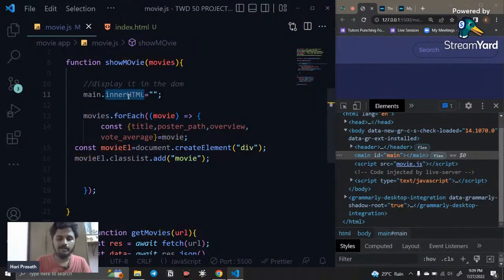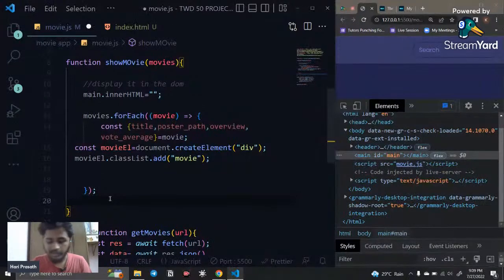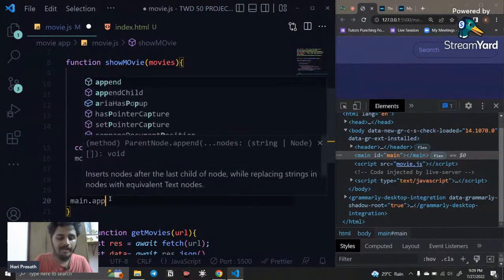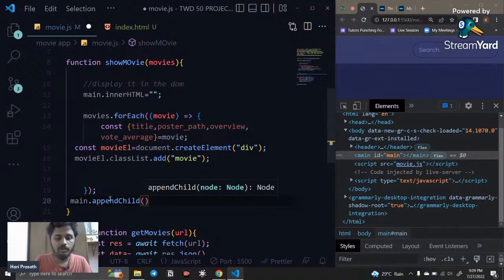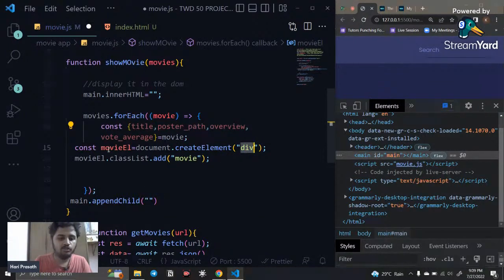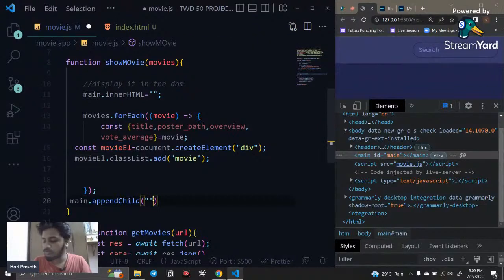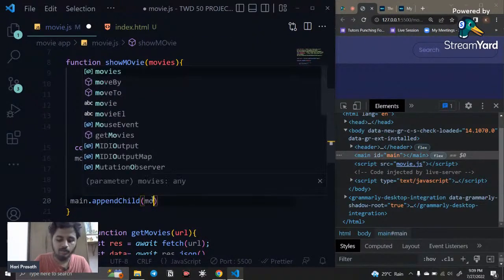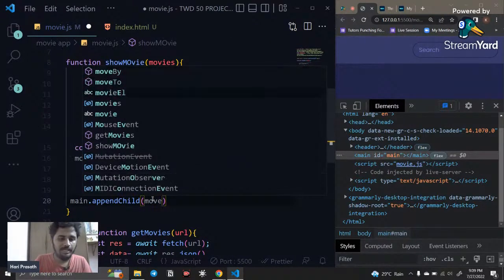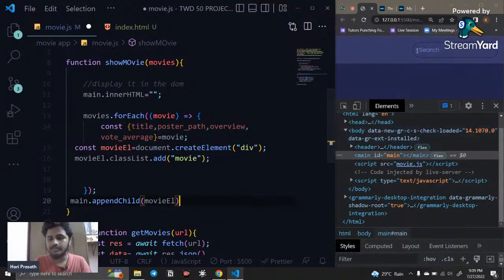I want to append it. How can I do that? For appending, I can say main.appendChild. Here you need to mention which one you are going to append. I want to append this movie el, so I say appendChild movieEl. I append it.